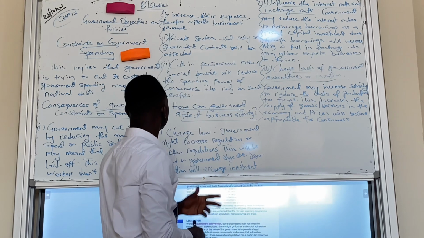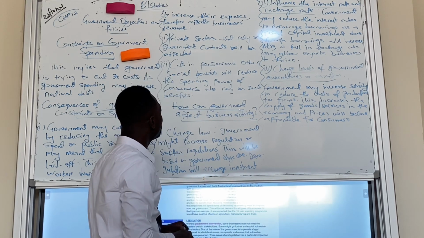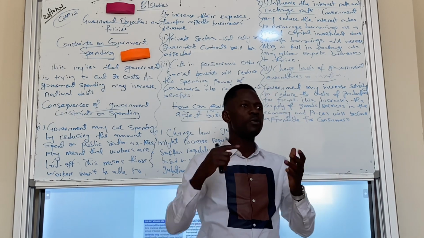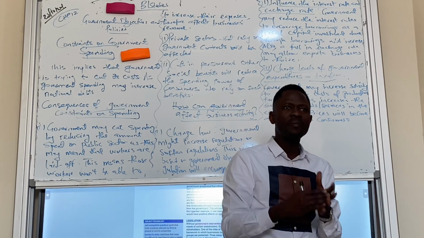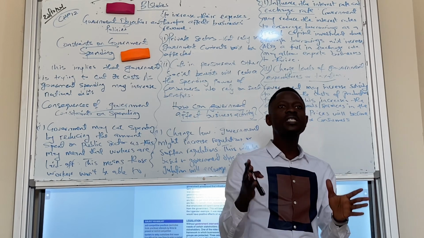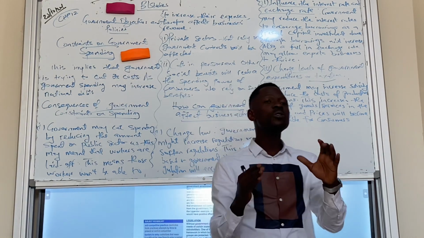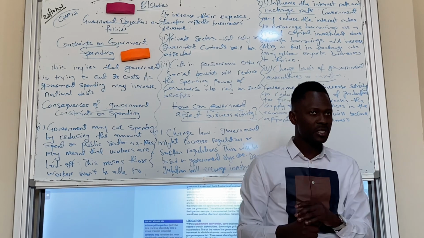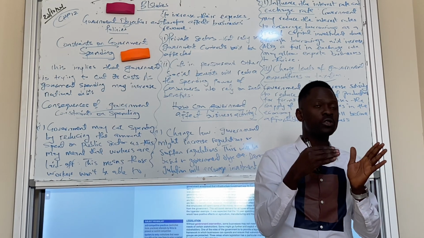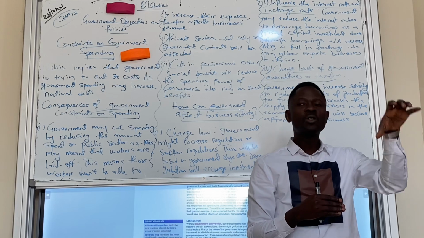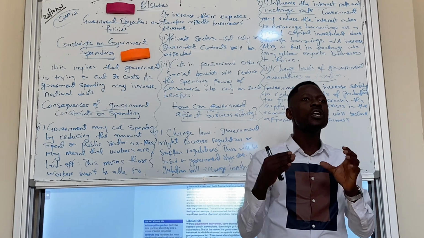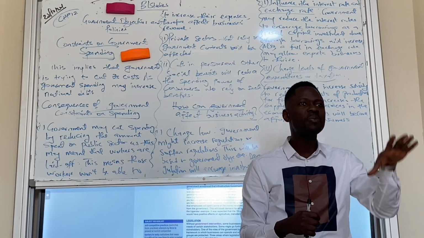The third one, cuts in pensions and other social benefits will reduce spending. So there's social benefit, which means maybe unemployment benefits or low income benefits or pensions. All these things are government spending. So if government wants to cut spending, government might reduce pensions, might cut unemployment benefits. So if government cuts all these social benefits, it means those who benefit from this government spending would not be able to have income. Their purchasing power would fall.